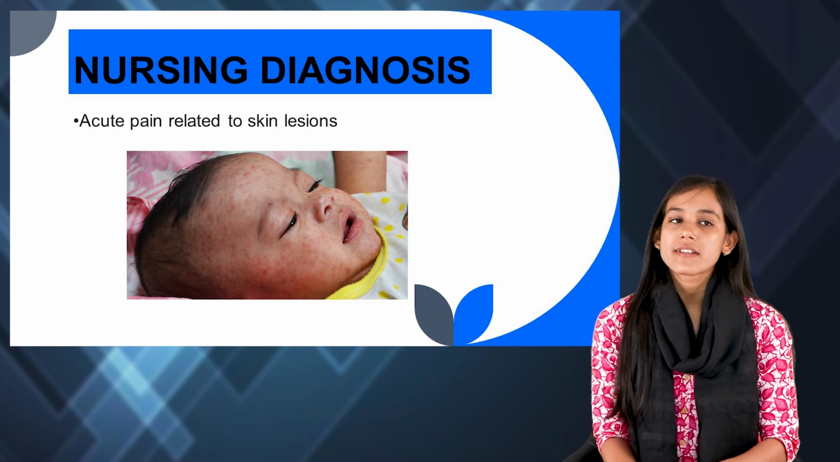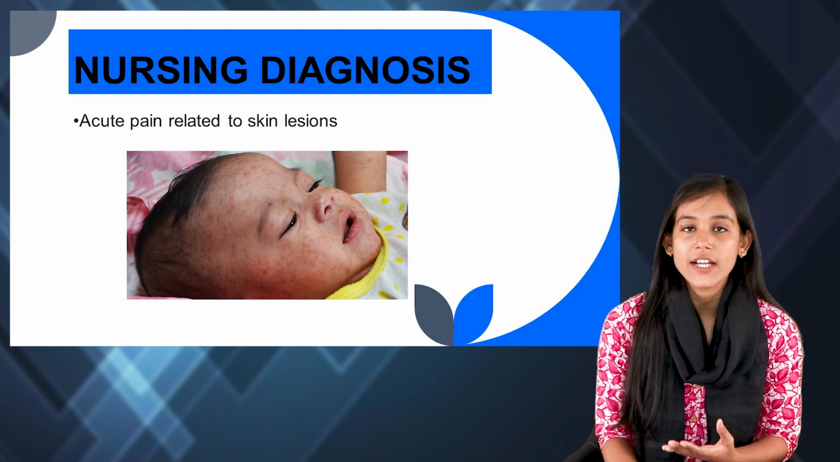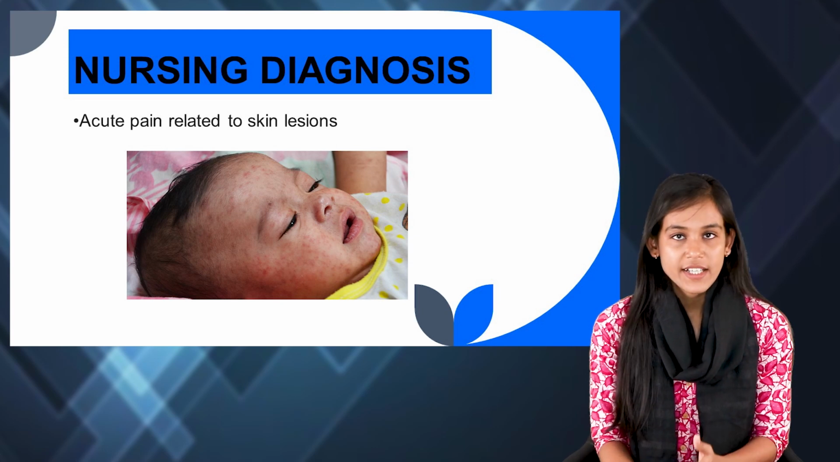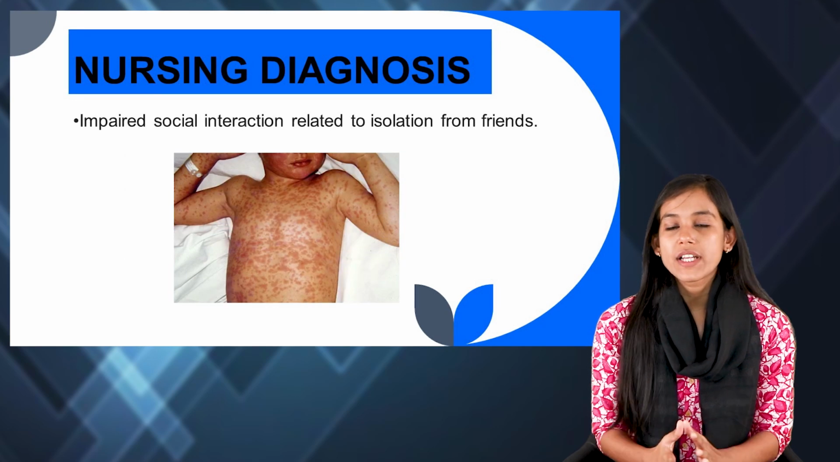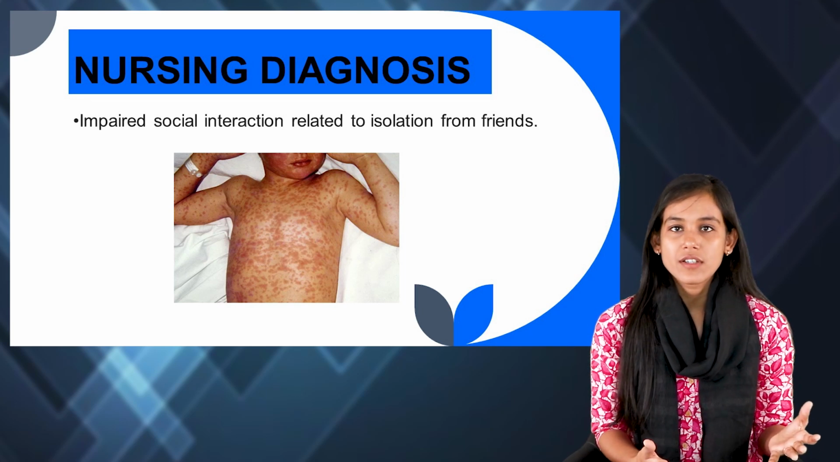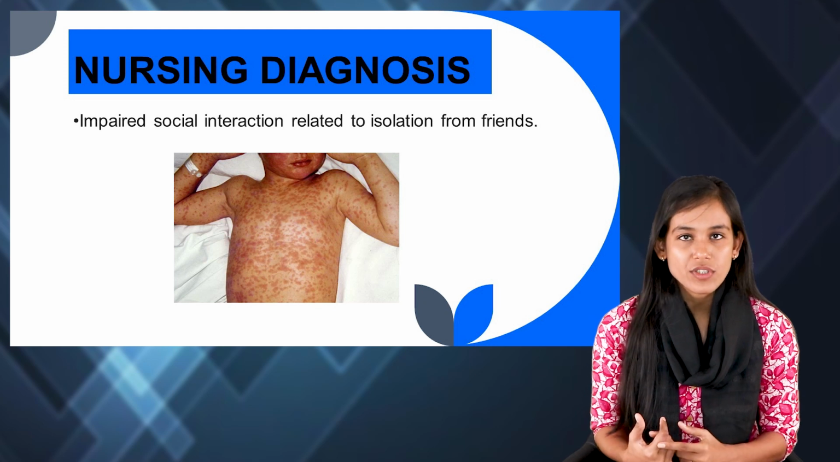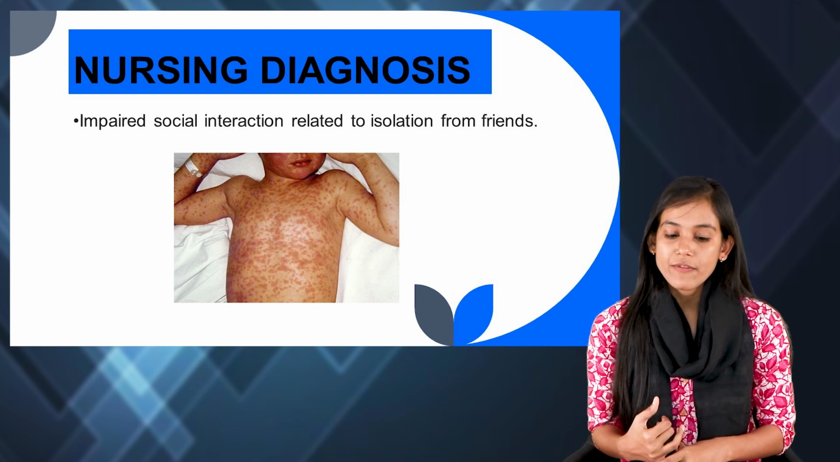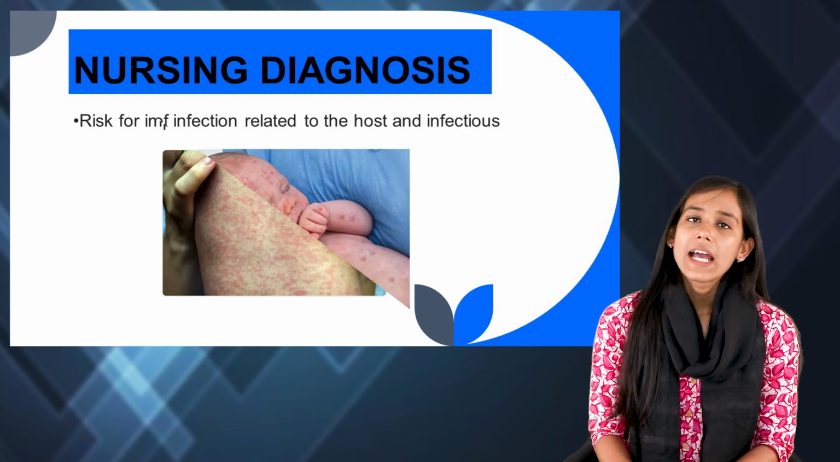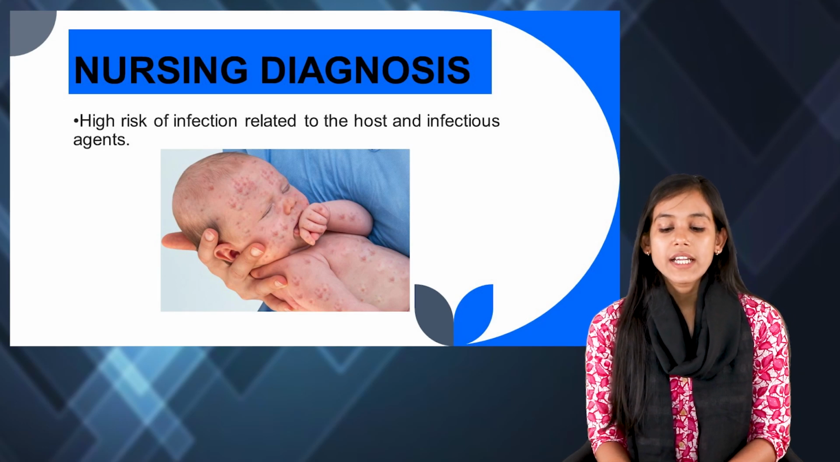Now, nursing diagnosis, again, we have already discussed that the child will have pain, right? So definitely there would be acute pain related to skin lesions, and there will be impaired social interaction. If we have a child who is a preschooler or school going child, in that case, definitely there would be impaired social interaction related to isolation from friends. Also, there will be risk for impaired skin integrity related to skin lesions. And there will be high risk of infection related to the host and infectious agents. So these are the nursing diagnoses that would be there if somebody is infected with measles.